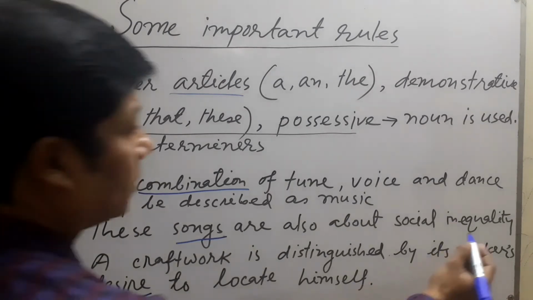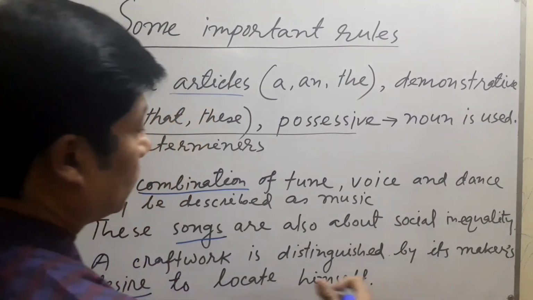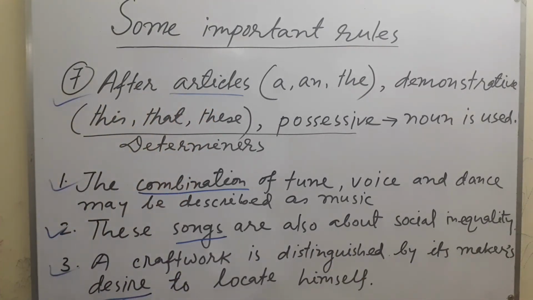Now look at the third example. A craftwork is distinguished by its maker's desire. Maker's is possessive. And what is used after possessive? Noun. Desire is a noun, so I have used desire. A craftwork is distinguished by its maker's desire to locate himself.